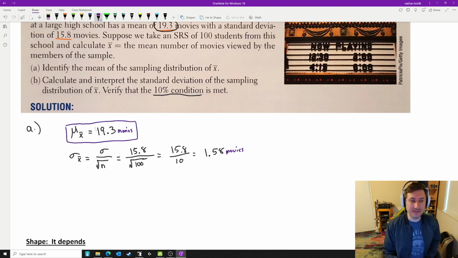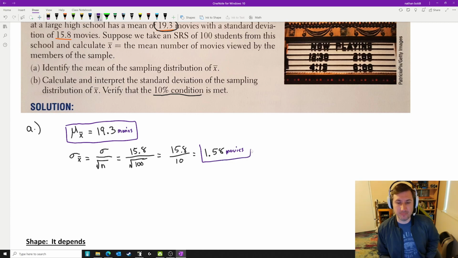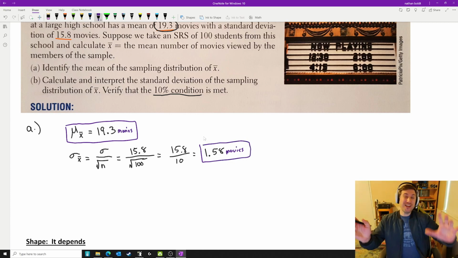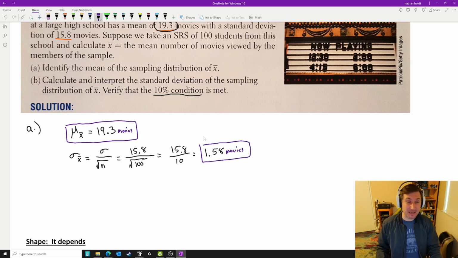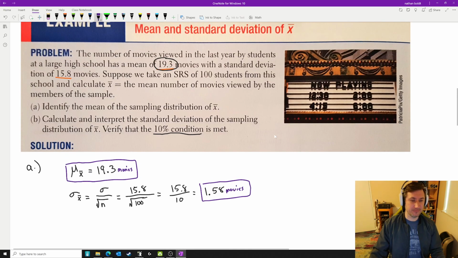Now, wouldn't it be nice if I could ask you a probability question here? Hey, what are the chances that I get a sample where the average is only 17 movies on average? What are the chances I get a sample where they have seen 20 movies or more?